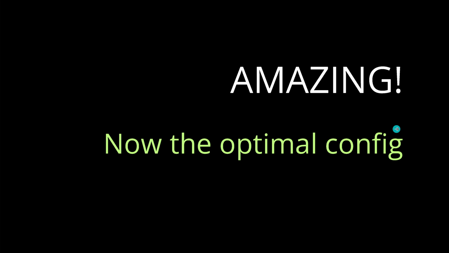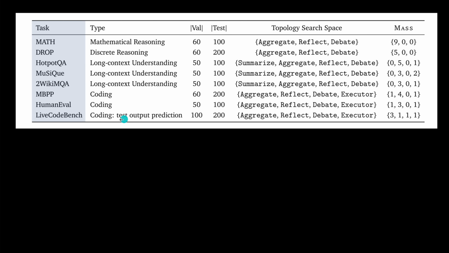If you want to see this, so what is now the result of this optimal configuration? How does it look like? So here we have all the different tasks that Google examined. And as you can see, for mathematical reasoning or for discrete reasoning, or for here you have 3 for long context understanding, or here 3 coding tests. We have validation, test data set size, and then we have here the topology search base. So you see, normally summarize, aggregate, reflect, debate, or aggregate, reflect, debate, and the executor. But now, as you see in the MATH system, we apply them in different runs, different iterations.